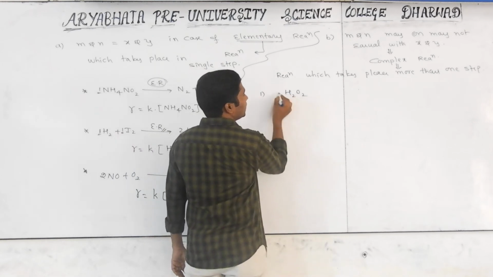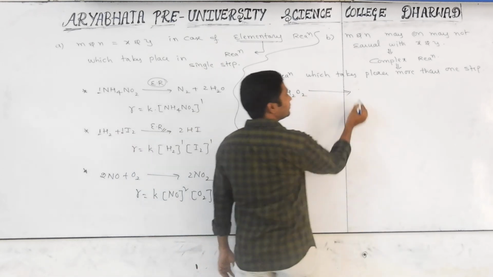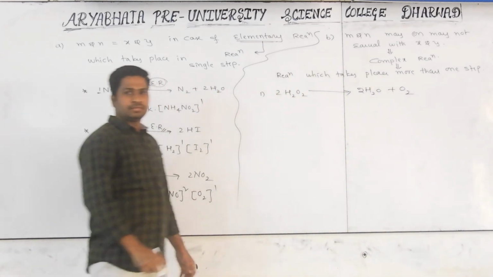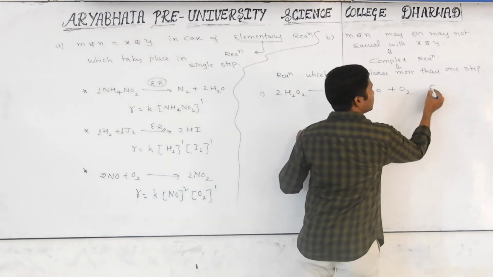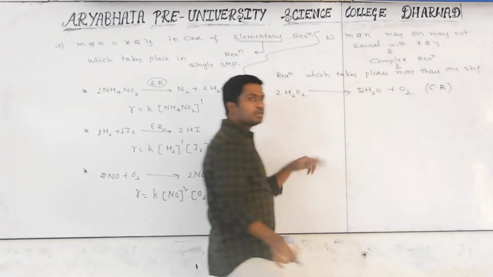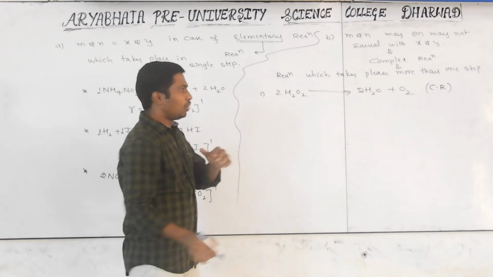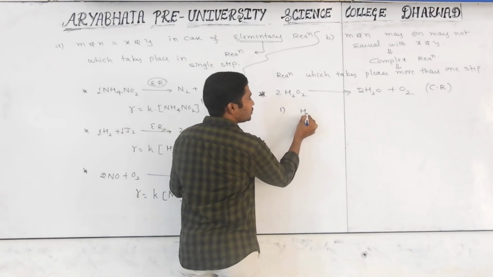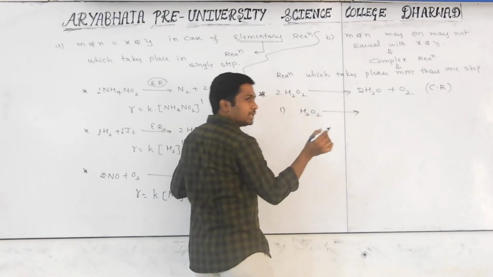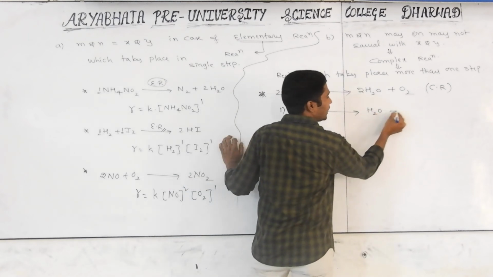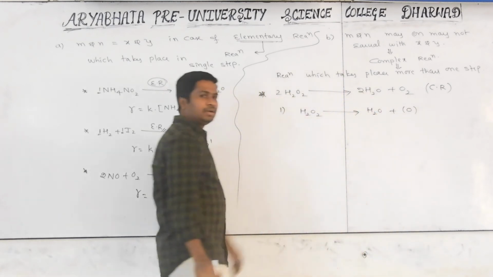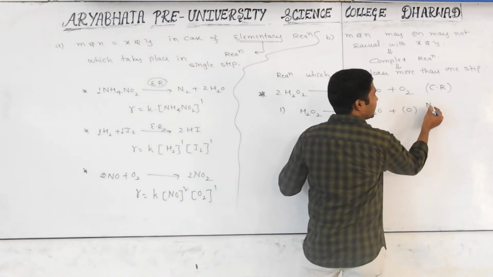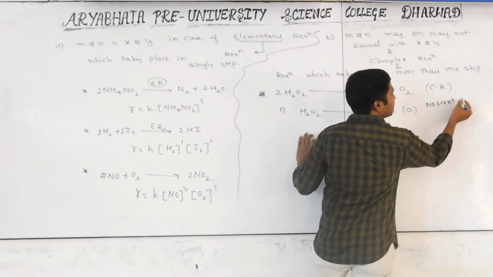H2O2 decomposition. What happened, everybody? We are getting 2H2O plus O2. I am telling this is a complex reaction. A complex reaction proceeds by taking more than one step. How? In the first step, H2O2 decomposes into water and a special oxygen. Did you know this oxygen? This special oxygen is called nascent oxygen.